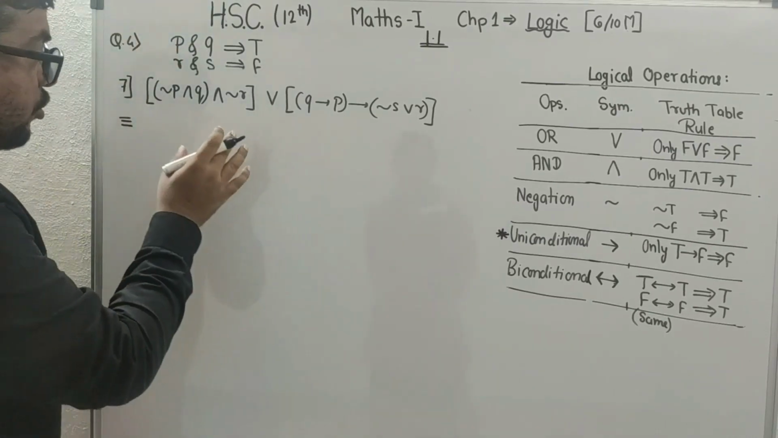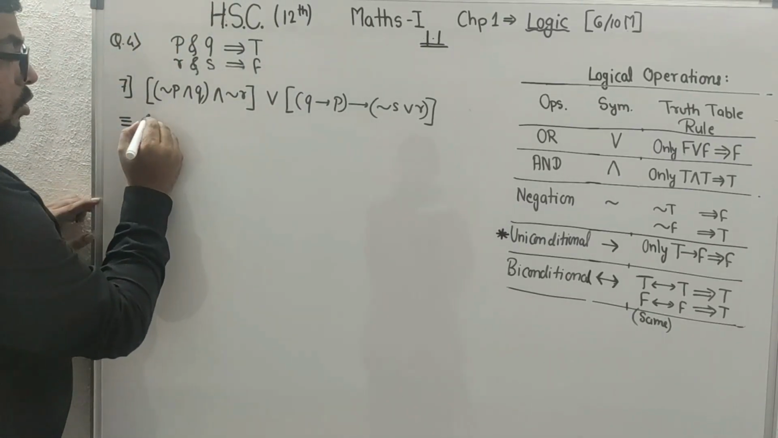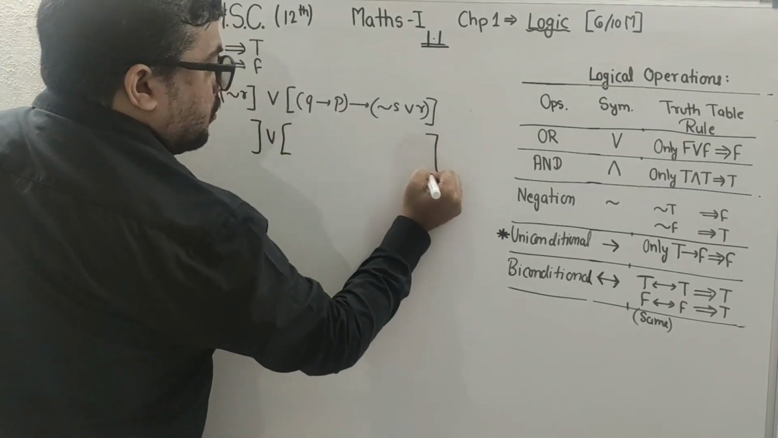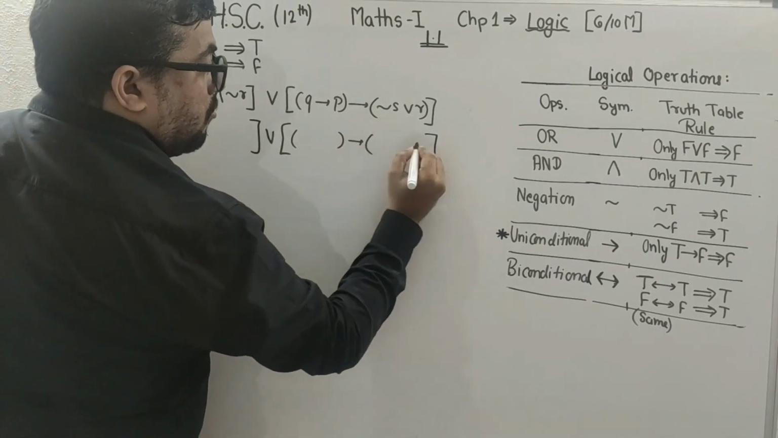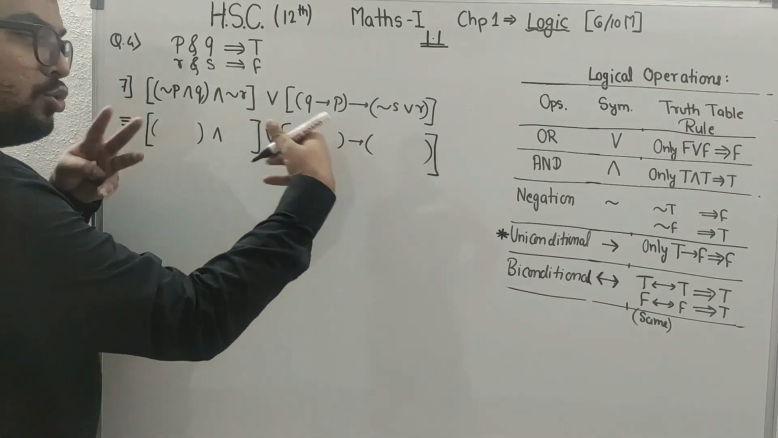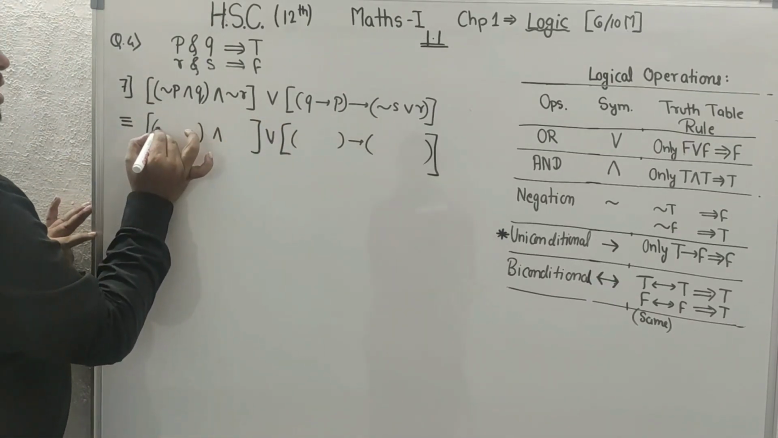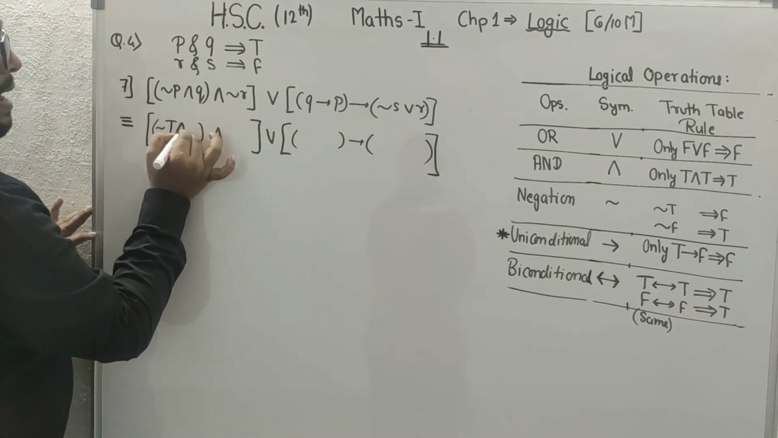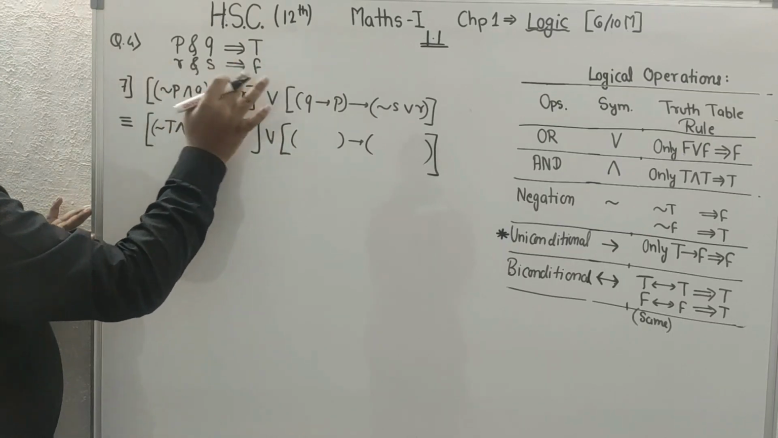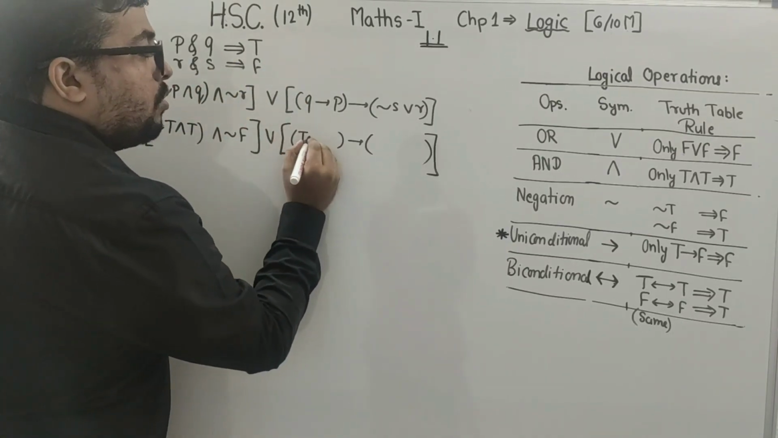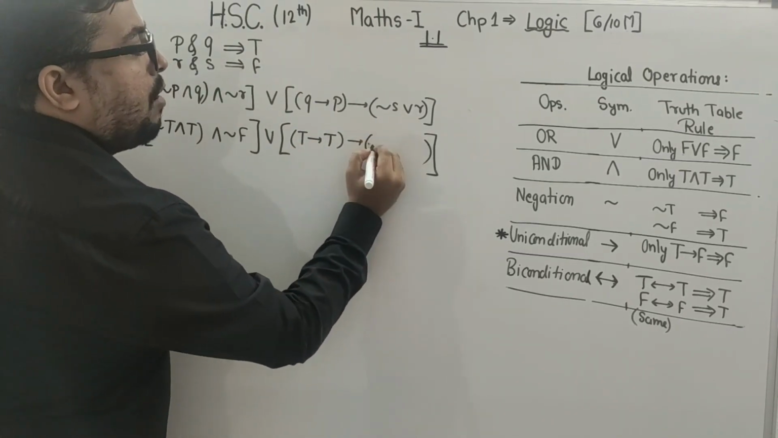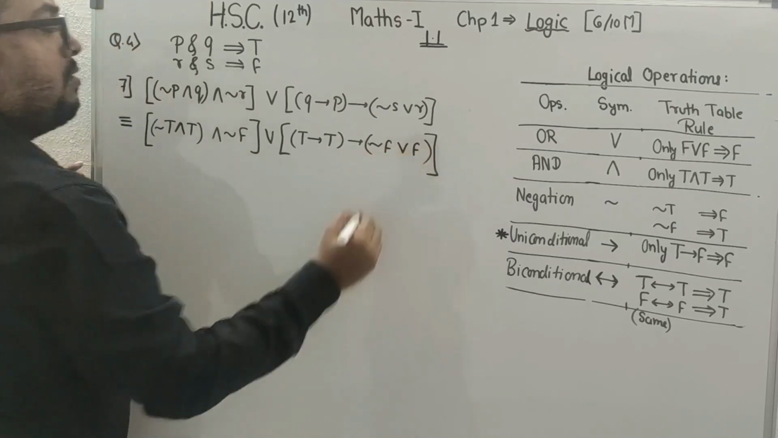So students, this is your question number 7 now. What you have to write? Again, make the brackets first. Now substitute the values. What is the negation P? P will be true and Q will be true. Negation R will be false. Q will be true. P will be true. S will be false and false.